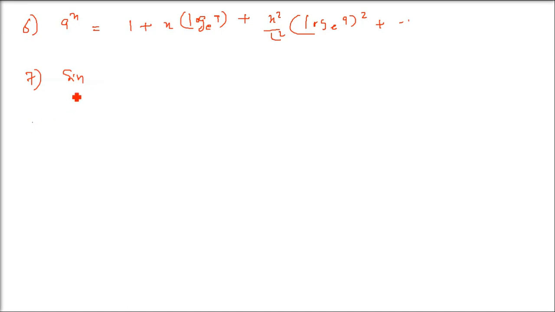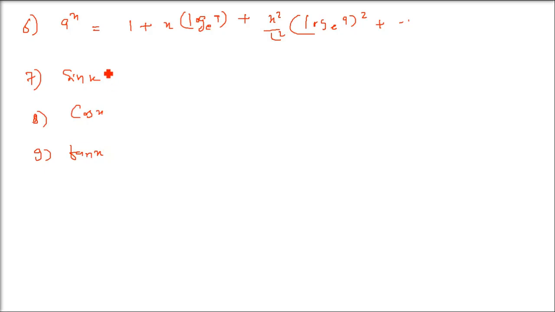Now coming to a to the power x. This will be 1 plus x into log a, where the base of the log is e. And we have plus x square by factorial 2 times log a, base e, squared. Then we have the important ones: sin x, cos x and tan x. They also have expansions.